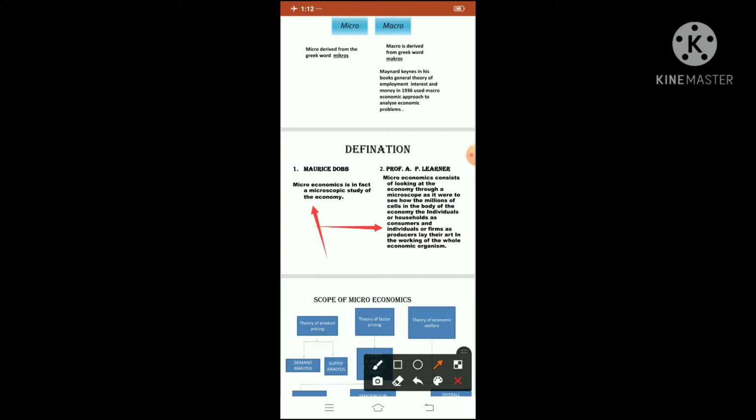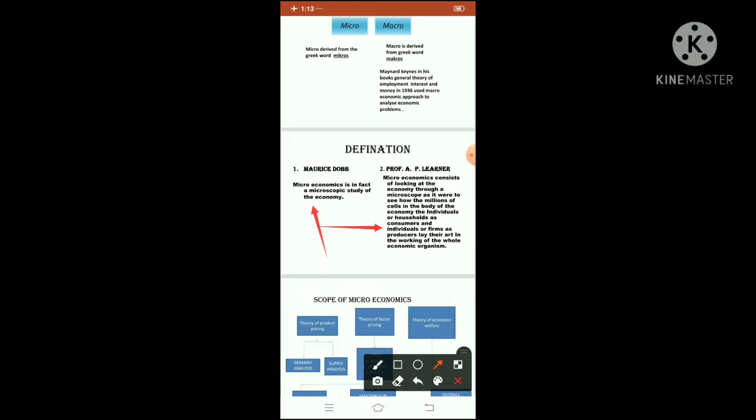Now this I will explain to you. See, microscopic, say suppose we are studying science. In biology, if you have studied in 10th standard, we use a microscope in practicals to see small tissues in experiments, if you remember. So slides were used. So here they have told that microeconomics is a microscopic approach.